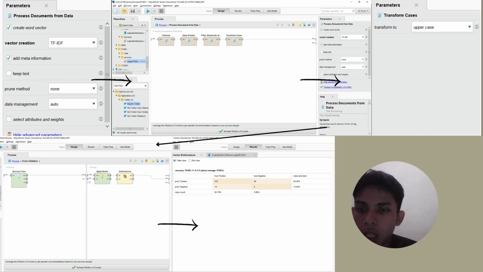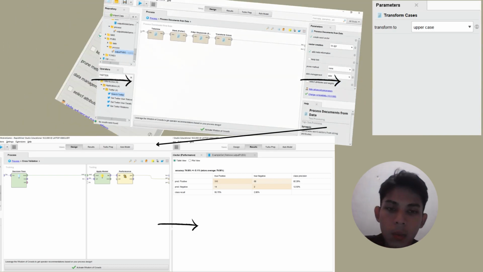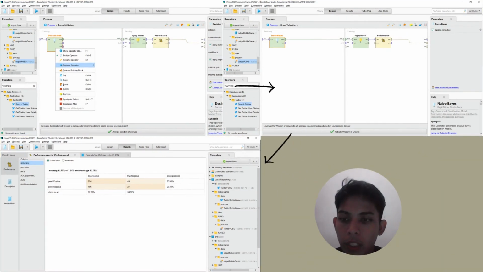After finishing everything, we run the process. We will get a percentage accuracy for the decision tree model of 94.33%.